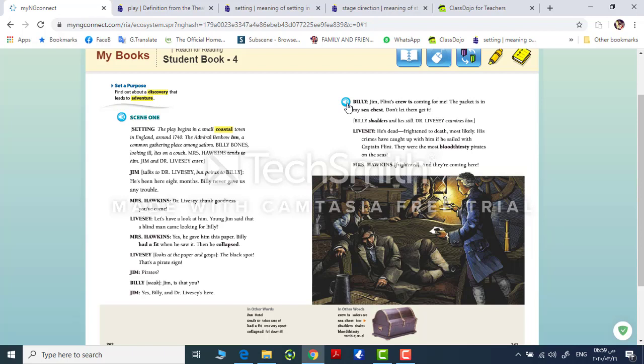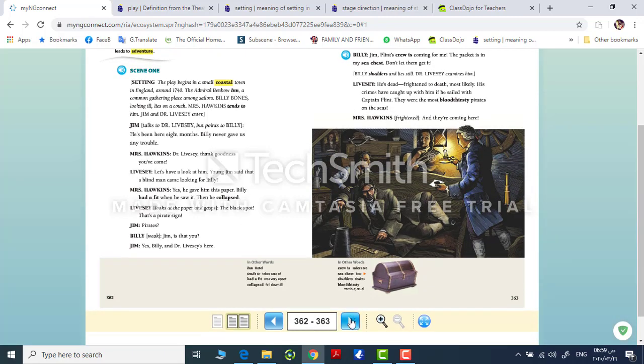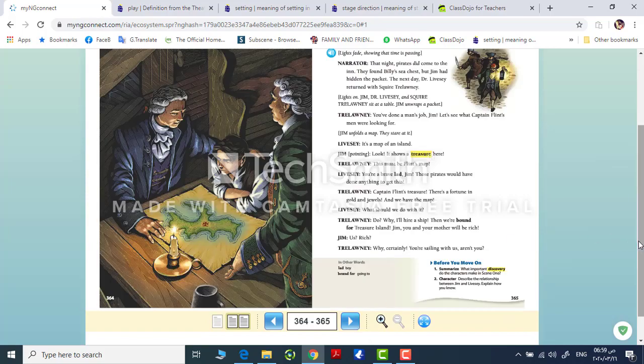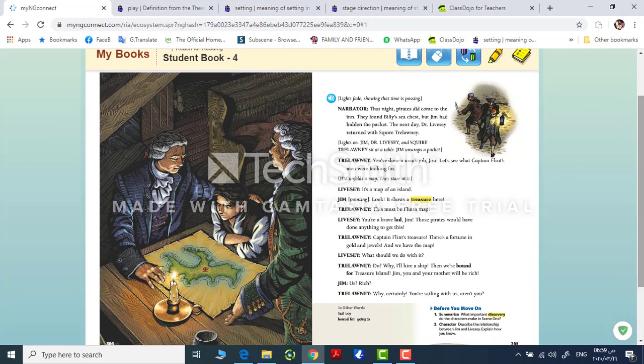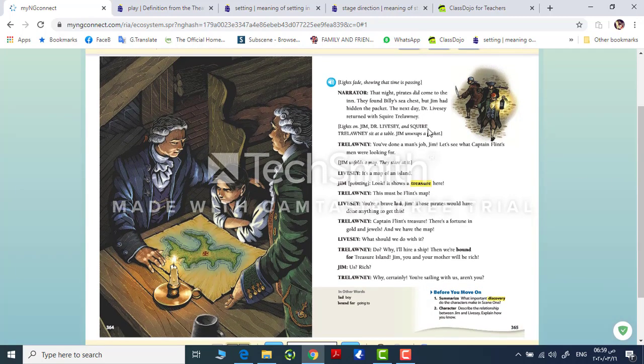Now let's start with the characters. I need you to write down how many characters are there in this passage, and give you some information about each character. That's question number 1. Number 2. Why does Billy collapse? So, I need you to find the answers to this. Move to the next page.